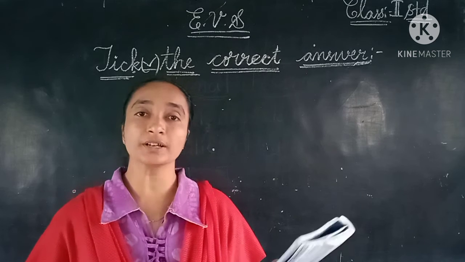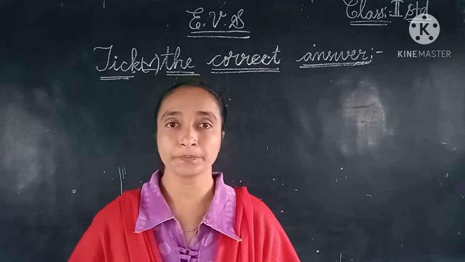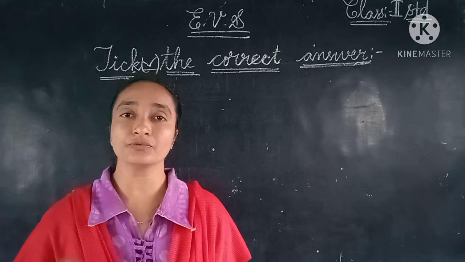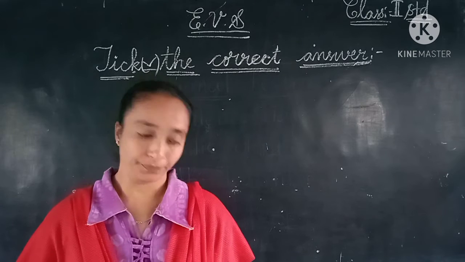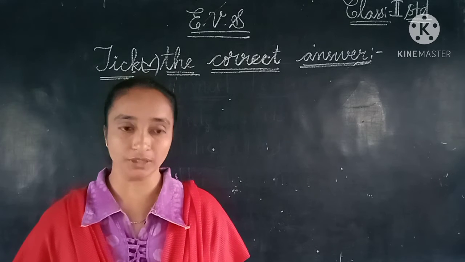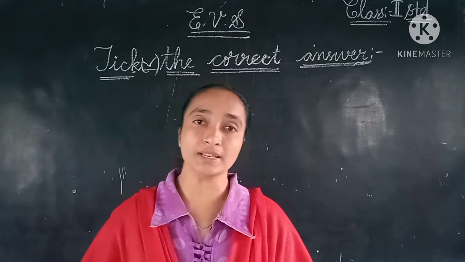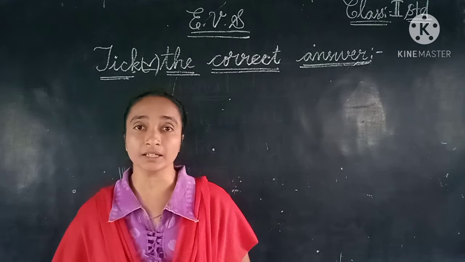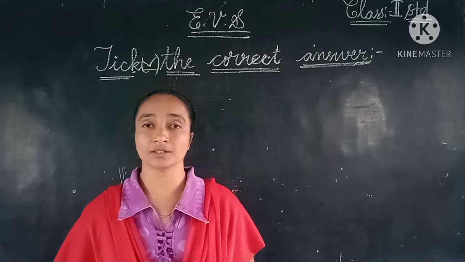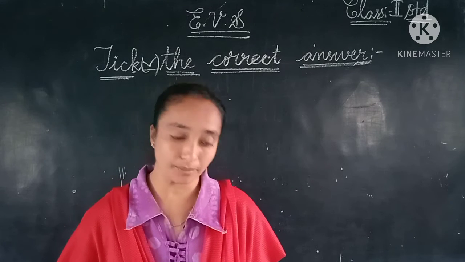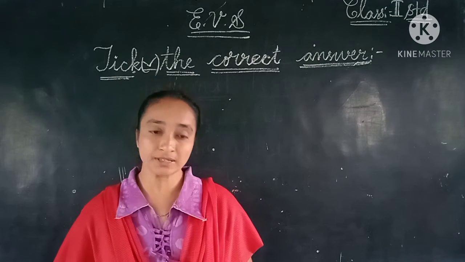Here they have given us 3 options, and small blanks also. We have to give the tick mark at the correct answer. So the first question is, a city has many. What does the city have many? So let us see the options, children.